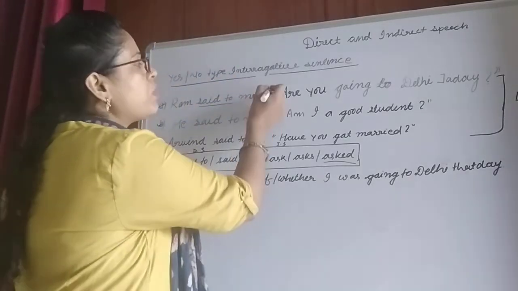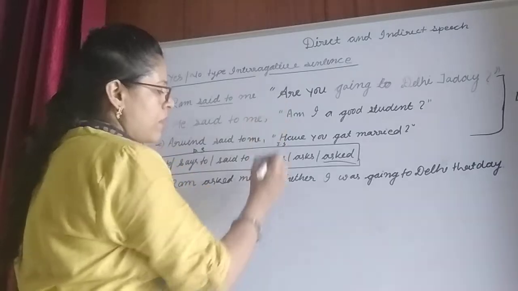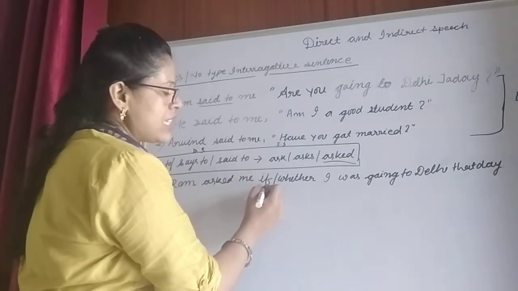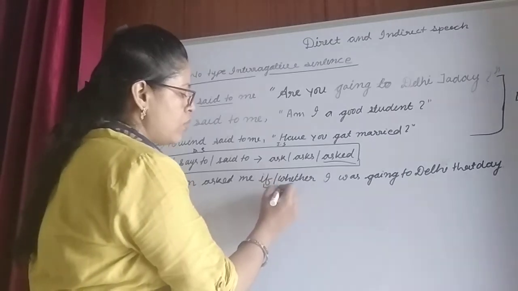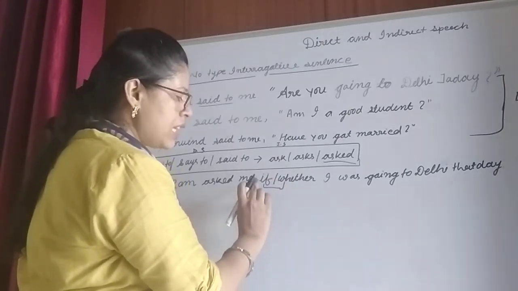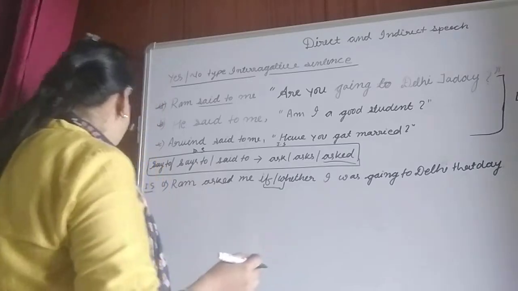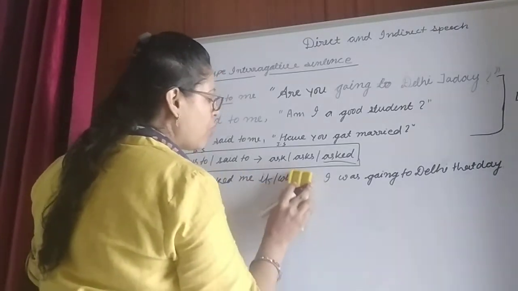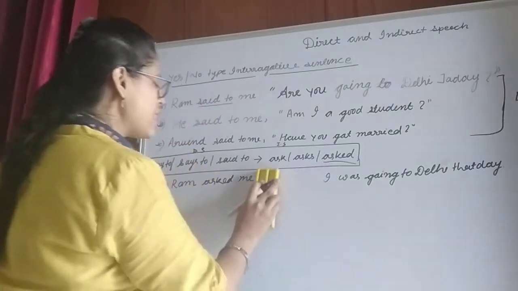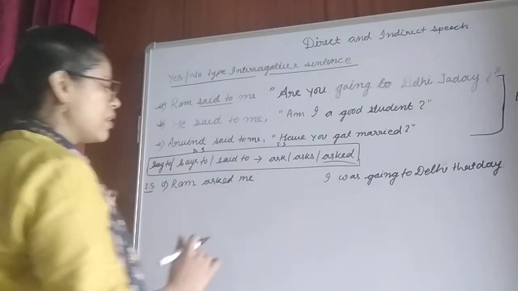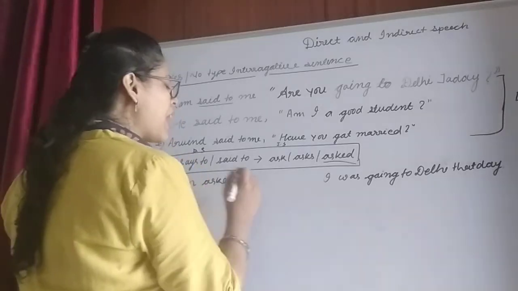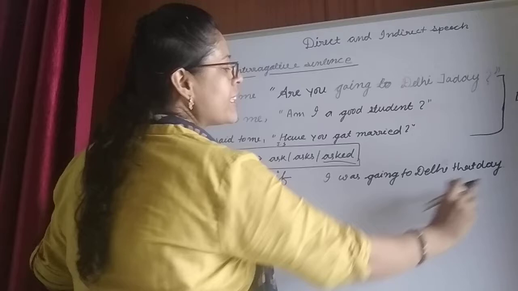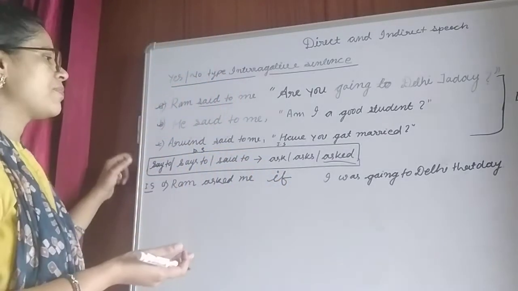Then we will remove these double inverted commas and in their place I will write either if or whether. Whatever seems easy to you, you can write. For me, if is easy. So I will write: Ram asked me if I was going to Delhi that day.